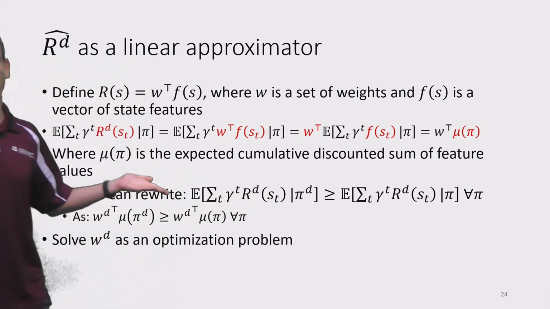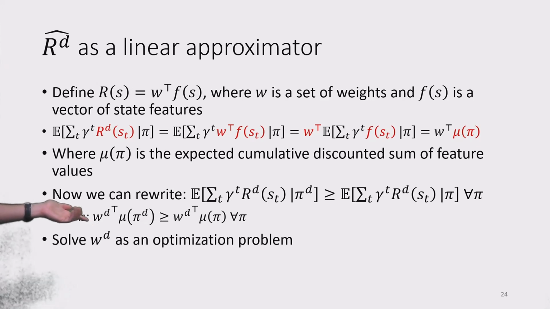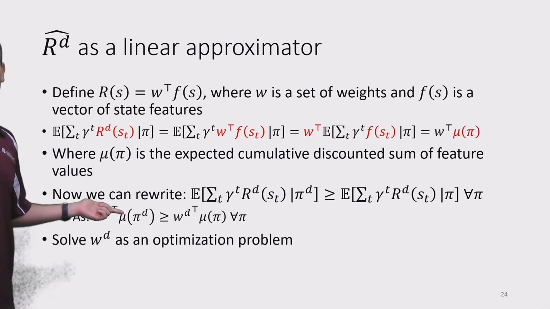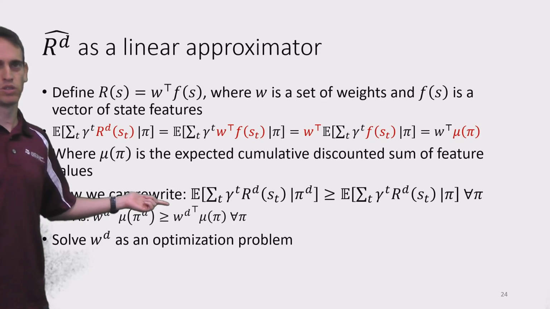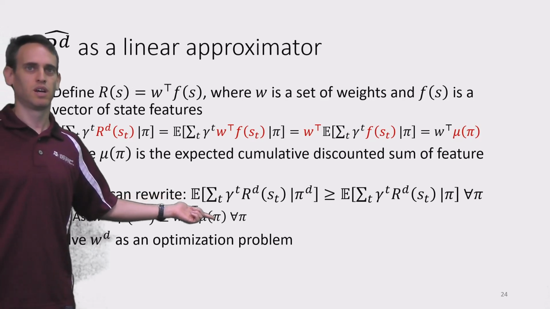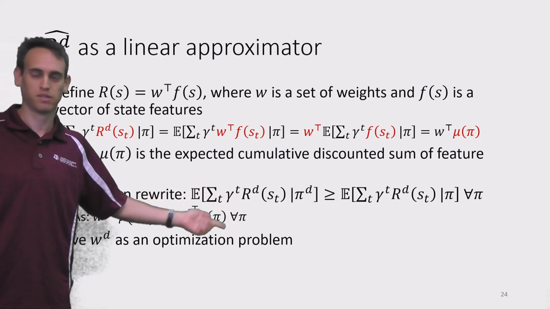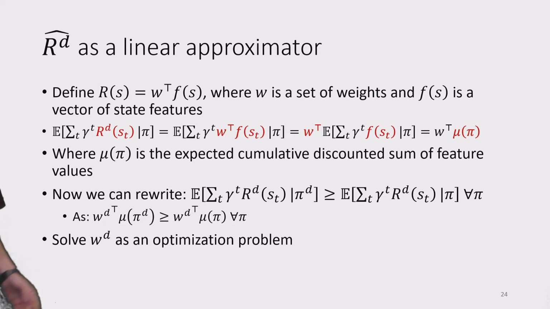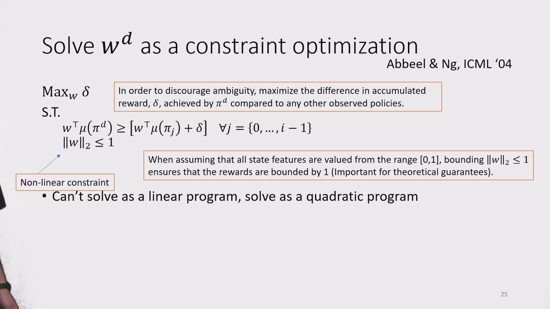Okay, so we can rewrite our constraint as follows: the vector W times mu of pi d must be greater or equal to W dot product mu of pi for any pi. And now we can solve for W as an optimization problem, right? And how do we define that?